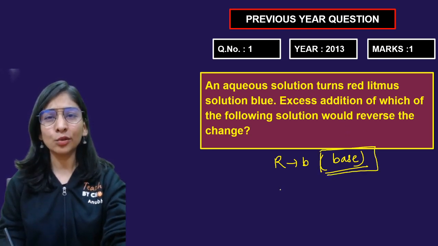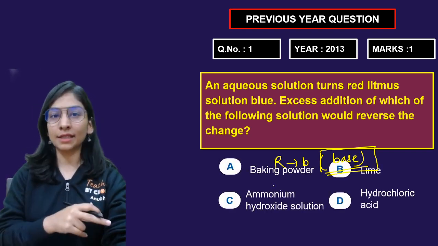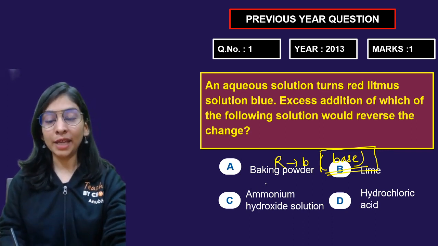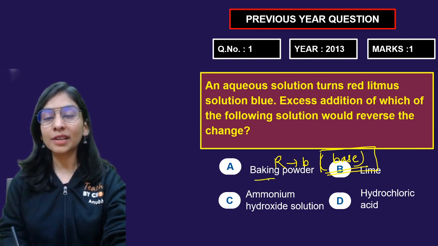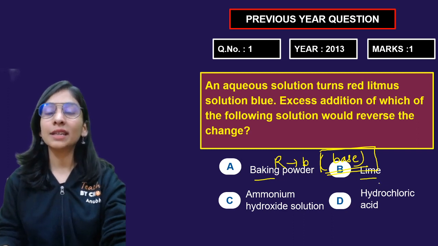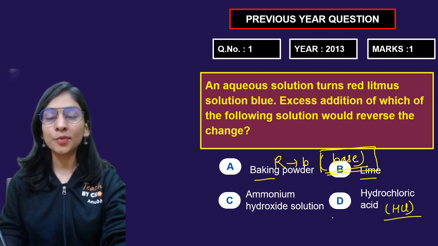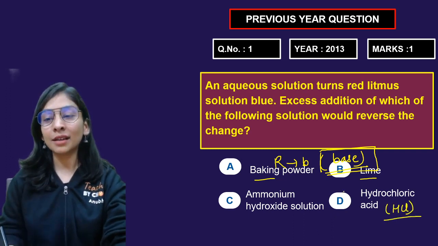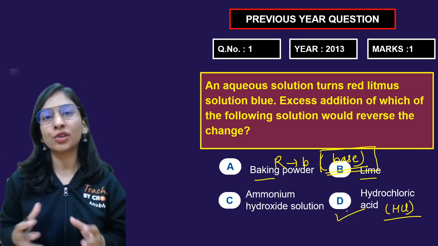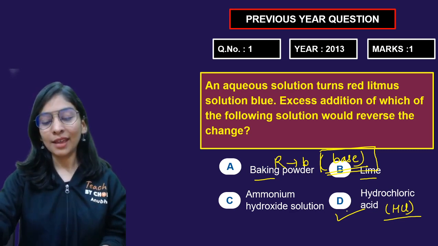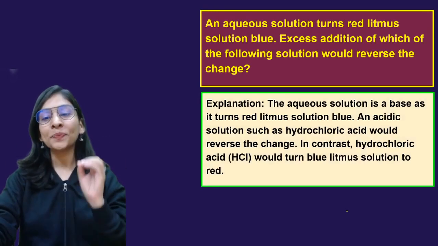You have your basic solution and you want to change its nature from base to acid. So what are we going to add? Baking powder, lime, sodium hydroxide, HCl. You know that baking powder is a basic salt, lime is calcium hydroxide, again a base, sodium hydroxide, again a base. HCl is the only acid given in the options. You just took 30 seconds and you know the answer, because we need to change the nature from base to acid, so we will need an excess amount of acid. Answer is here in front of you: HCl, hydrochloric acid.